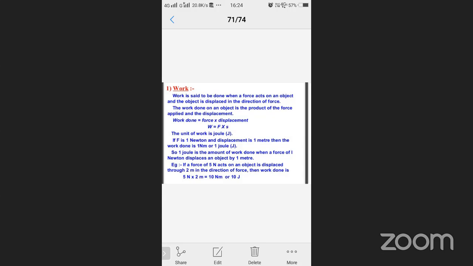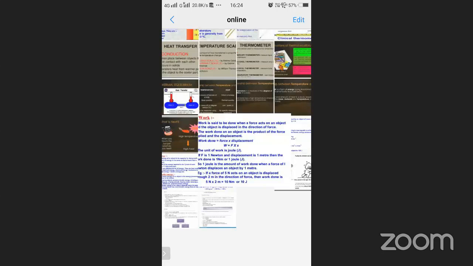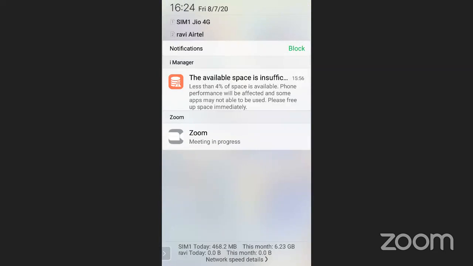If F is 1 Newton and displacement is 1 meter, then the work done is 1 Newton meter, or 1 joule. Do you understand this point? No issue. I will tell you the meaning of 1 Newton meter. Just now I told you the SI unit of force is Newton.